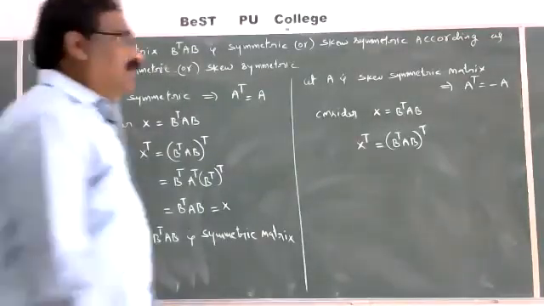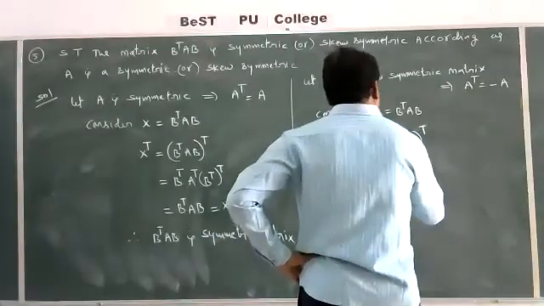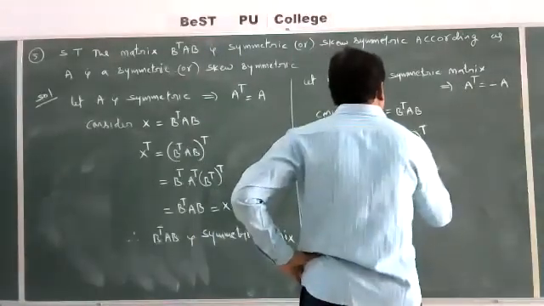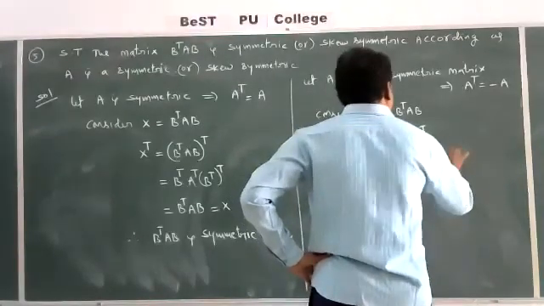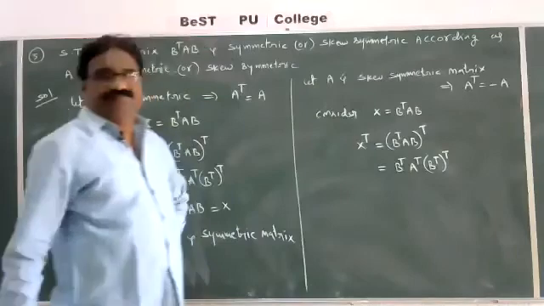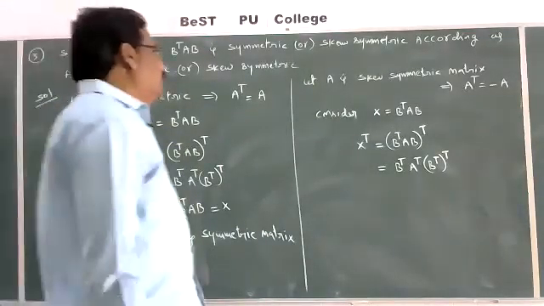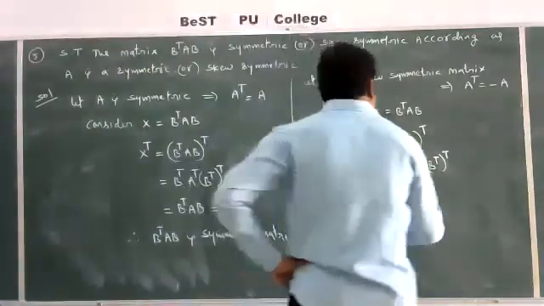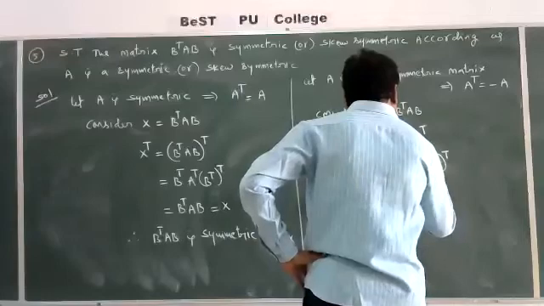By using the property of transposes, this is equal to B transpose into A transpose into B transpose whole transpose, that is equal to B transpose into A transpose.